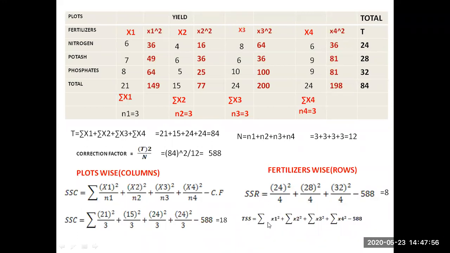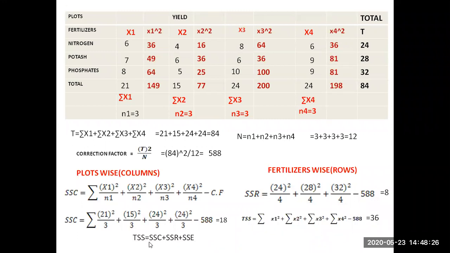So if you want to remember the formula, you ignore the formula. Simple. How to do that? TSS is 6 whole square, 7 whole square, 8 whole square. Next, come to the second sample: 4 whole square, 6 whole square, 5 whole square. Come to the third sample: 8 whole square, 6 whole square, 10 whole square. Similarly, 6 whole square, 9 whole square, 9 whole square. If you add all the things, minus 588, you are going to get 36.